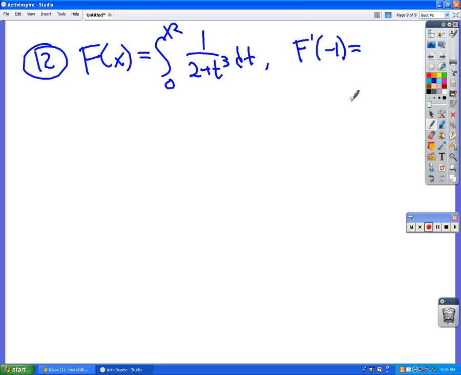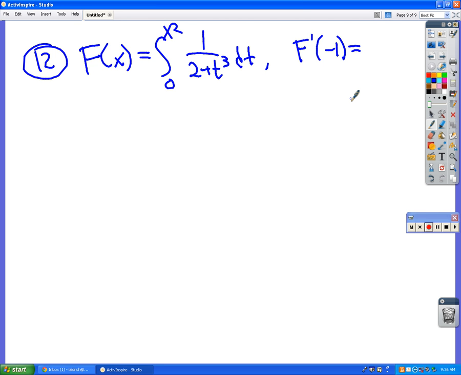Okay, so I went to the AP thing one time and they said this is a classic problem that most AP kids miss on the test. You know that the derivative and antiderivative are inverses of each other, right? We did these at the very beginning when we were working with antiderivatives.